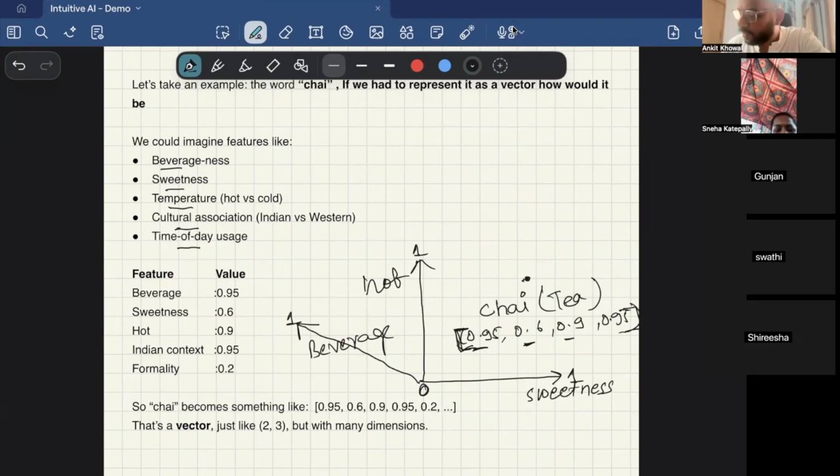Is it a beverage or not? Is it sweet or not? Is it hot or not? What is the Indian context? Is it a formal thing or not? So these kinds of abstract things will be axes when we want to convert tea into a vector, right? So the final vector for tea, if I have to represent tea in a multi-dimensional space, will be the vector which is represented.